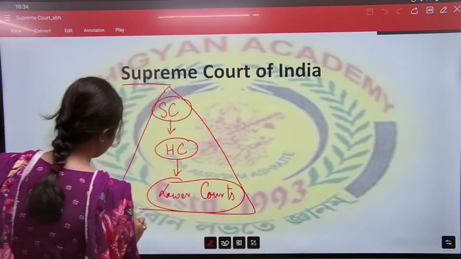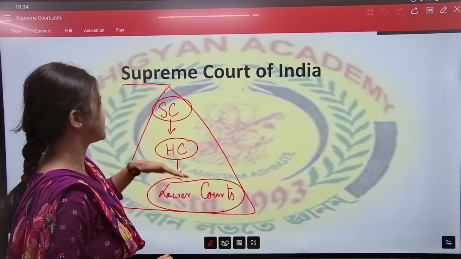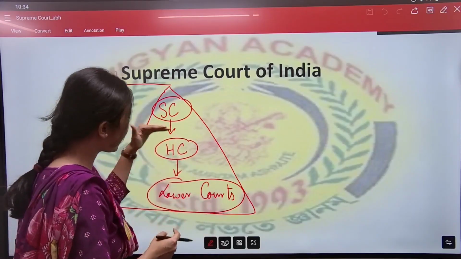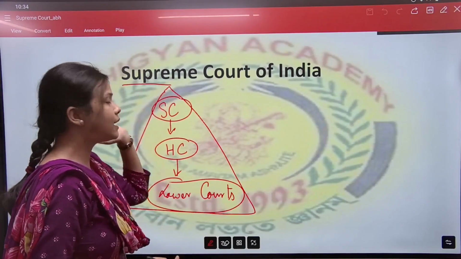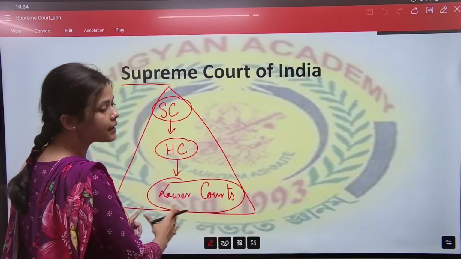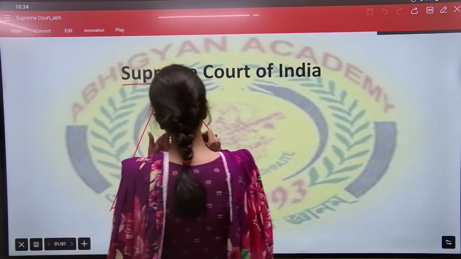If you are not satisfied with the verdict given by lower courts, you can always appeal in the High Court, and if you are not satisfied with the verdict of the High Court also, then you can appeal at the Supreme Court. That means it is integrated. It is tied in one system. So don't get confused.